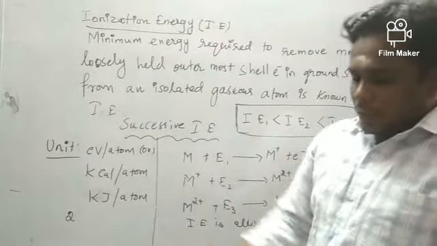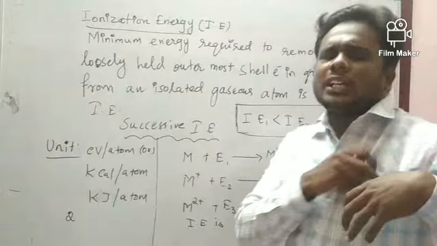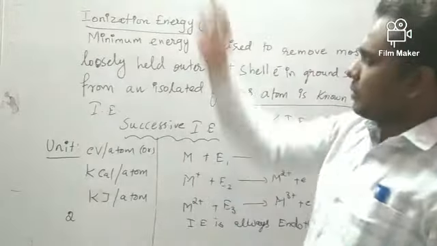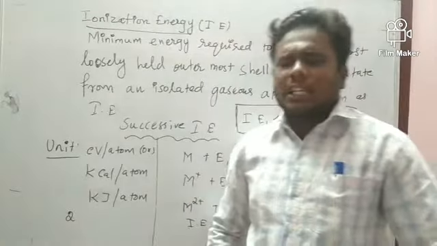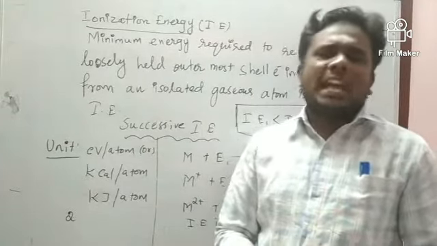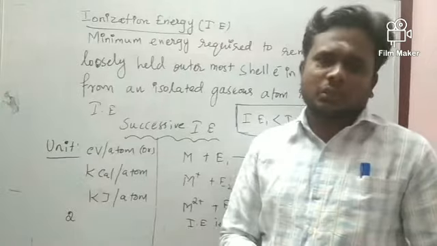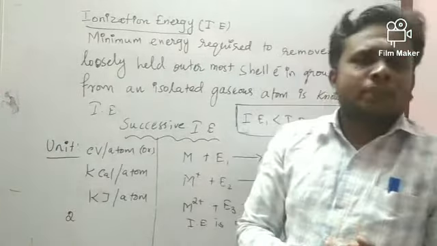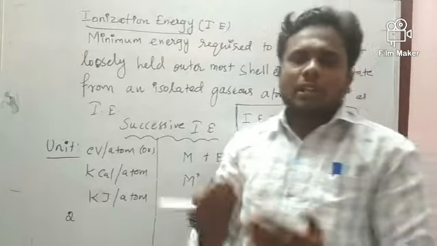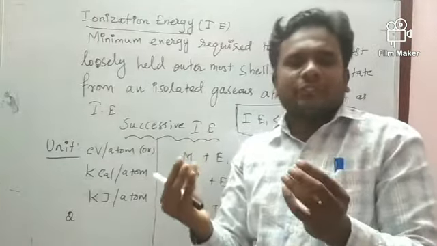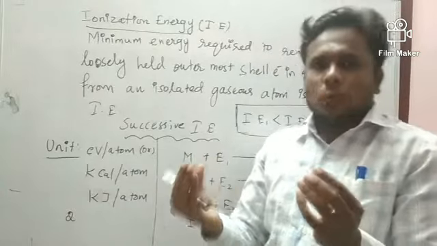So why do we need energy to remove the electron from its valence shell? Suppose we have taken any neutral atom. Every neutral atom is electrically balanced because it contains an equal number of electrons and protons. So there is a balanced electrostatic force between the electron and proton.